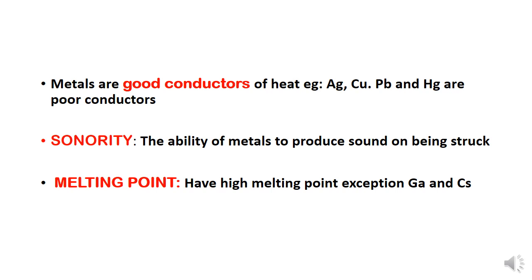Metals are good conductors too. They are good conductors of heat and electricity. We use copper for the electric line. Silver and copper are good conductors. We are not using silver because silver is much more expensive. Lead and mercury are poor conductors of heat and electricity.